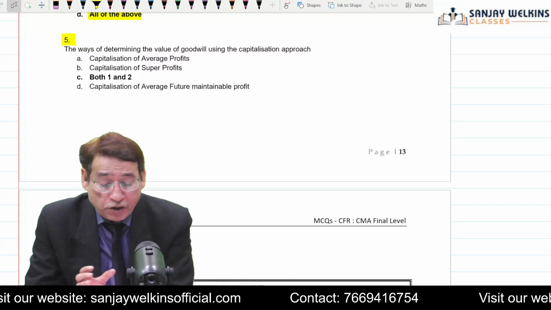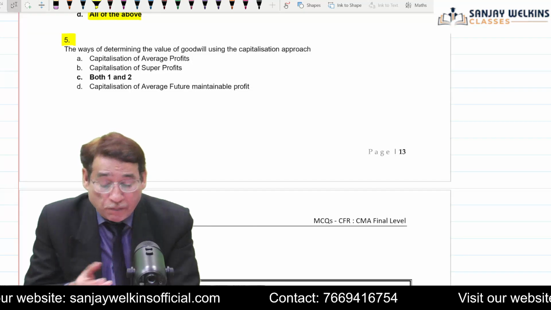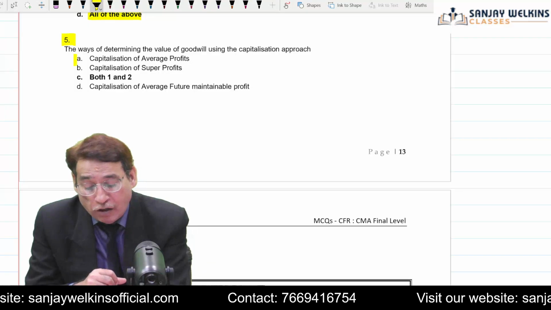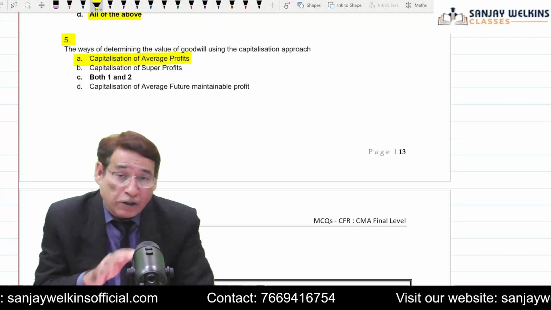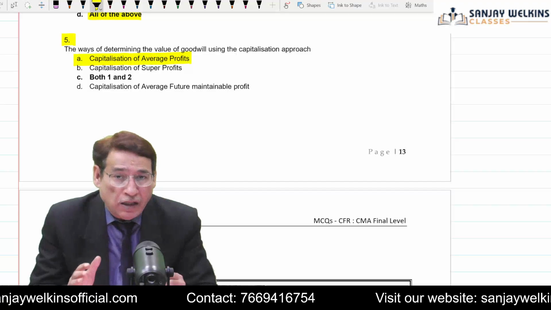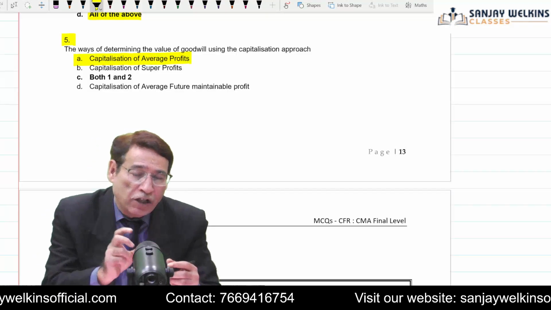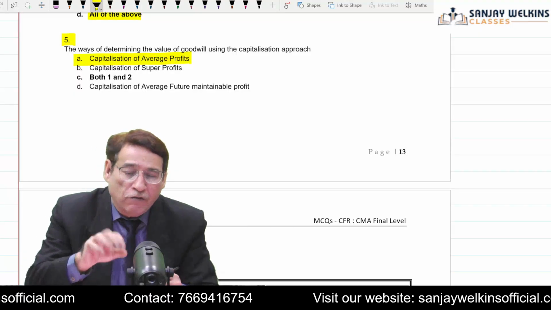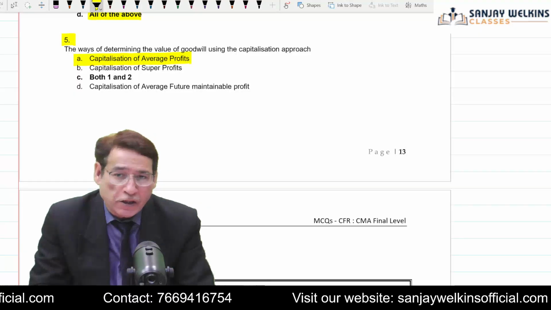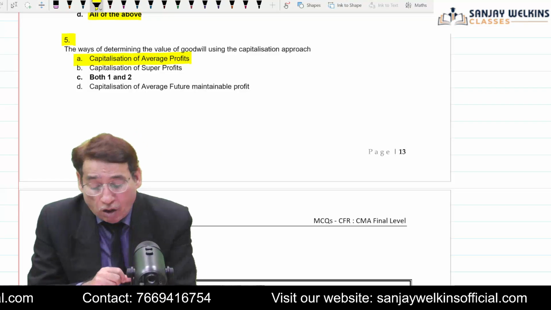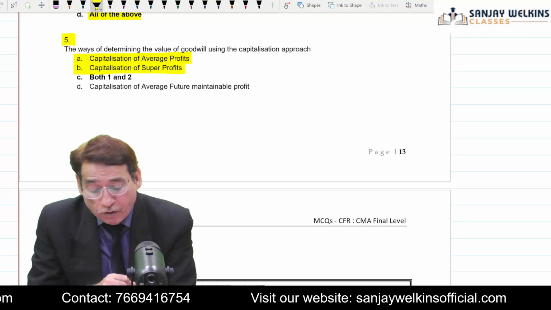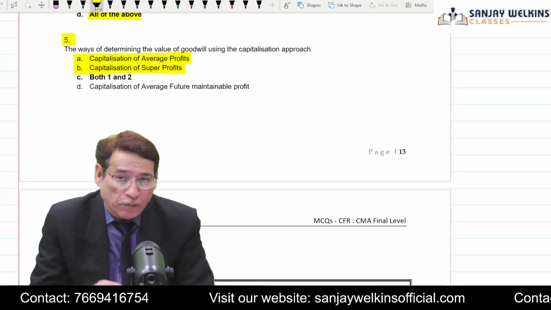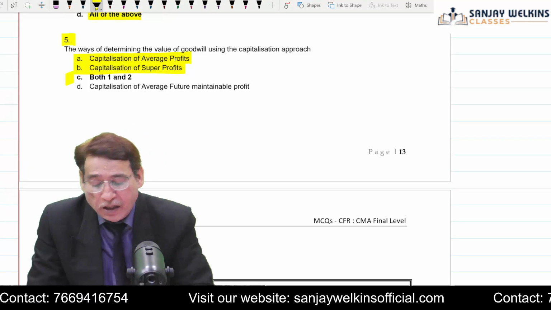The ways of determining the value of goodwill using the capitalization approach. Actually, through capitalization approach, we can find out the value of goodwill either through capitalization of average profit. In it, if I am going to capitalize the average profit, first of all, I will get the capitalized value, and from there on, I will have to subtract the amount of closing capital employed to get the amount of goodwill. Or we can directly get the amount of goodwill by simply capitalizing the super profit. Obviously, your answer will be C, both 1 and 2.